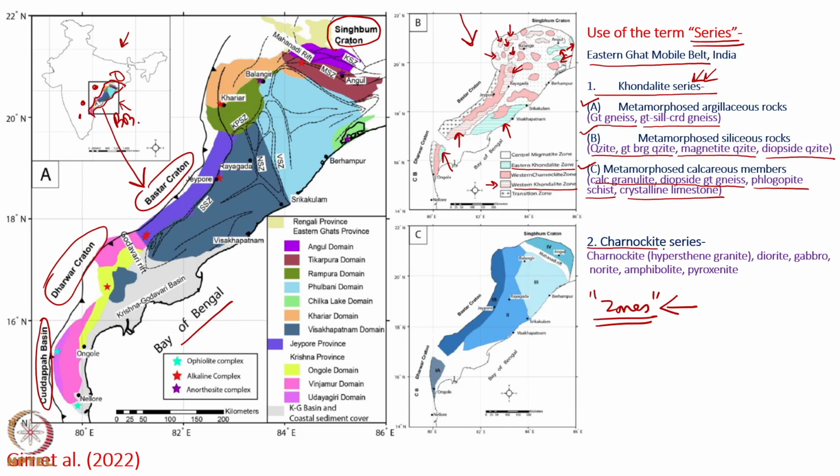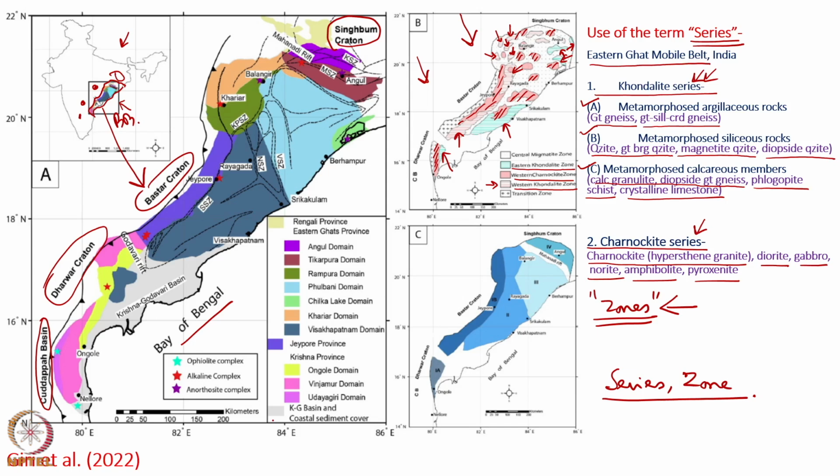Now, let us look at the Charnockite series of rock that is plotted in this map over here, the western Charnockite zone. Charnockite is basically hypersthene granite. Once we say Charnockite series, it will include not just Charnockite, but diorite, gabbro, norite, amphibolite, and pyroxenite. Within the map, we can see the western Charnockite zone is here and is here, few plots here, and then some isolated exposures. I have given you example of series and zone from the Indian context.